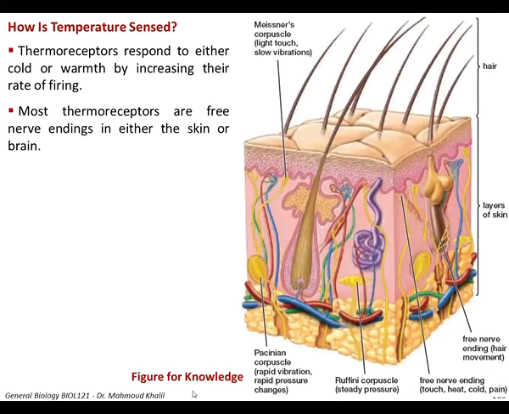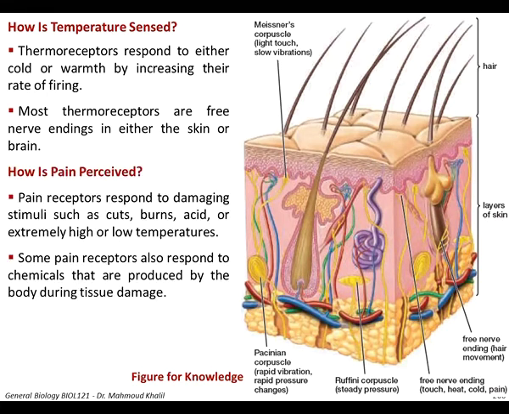And this figure is for knowledge. So how is temperature sensed? There are special receptors called thermoreceptors, which respond to either cold or warm by increasing the rate of firing. And most of these thermoreceptors are free nerve endings in either the skin or the brain.